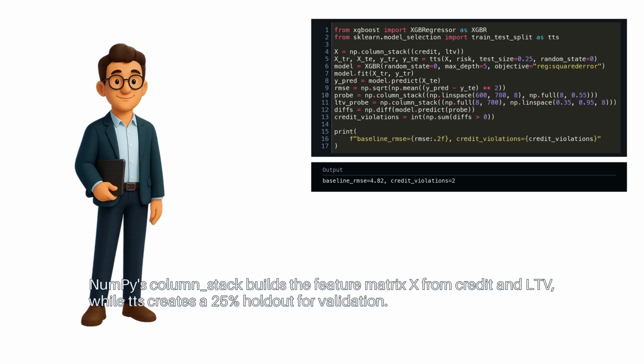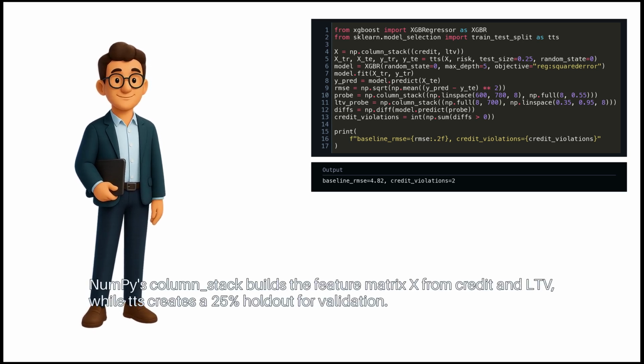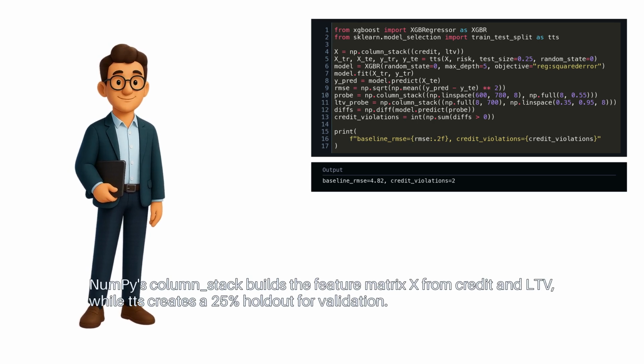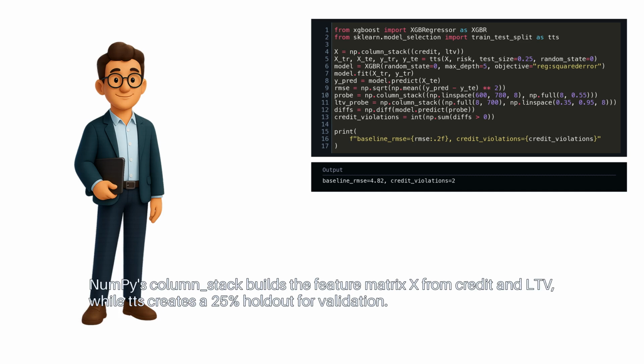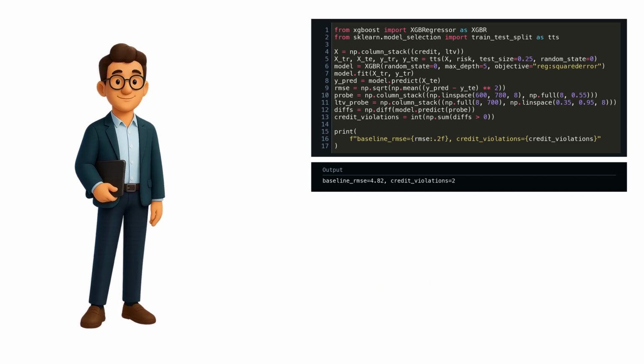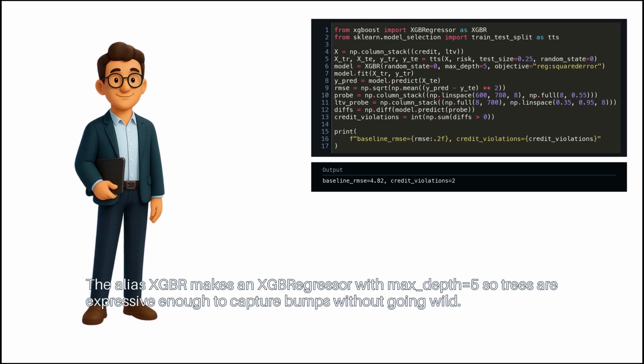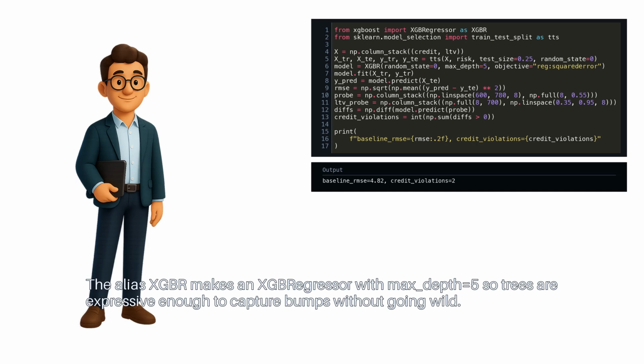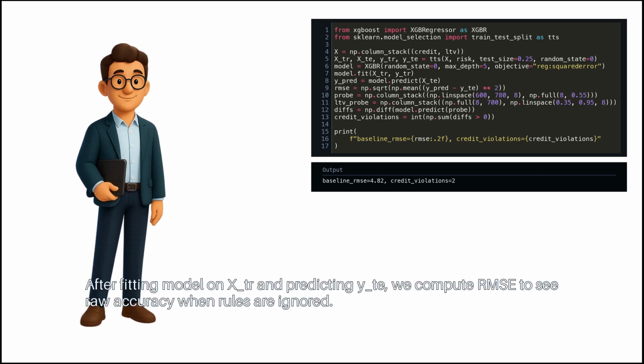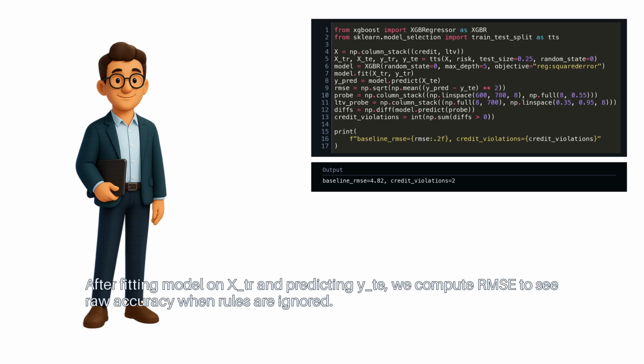NumPy's column stack builds the feature matrix X from credit and LTV, while train_test_split creates a 25% holdout for validation.